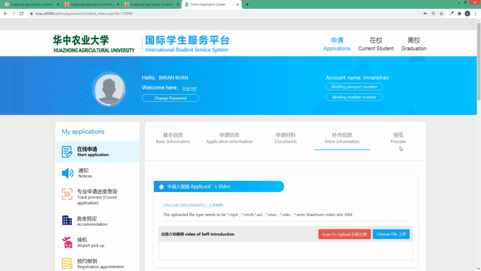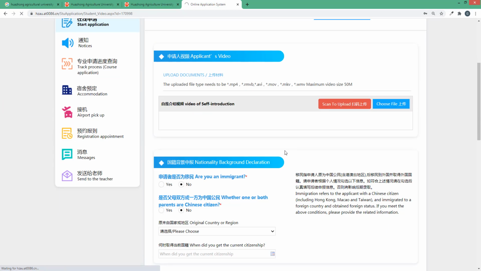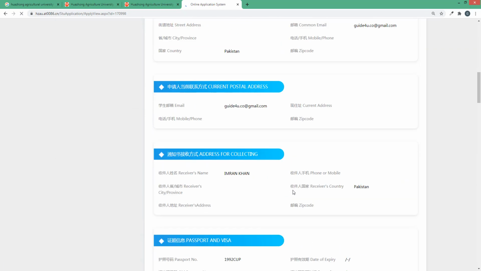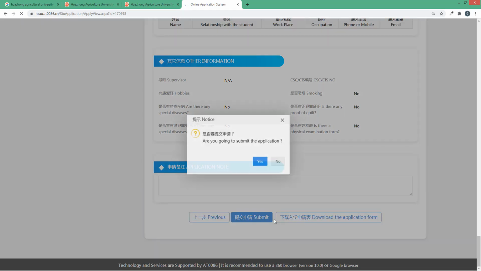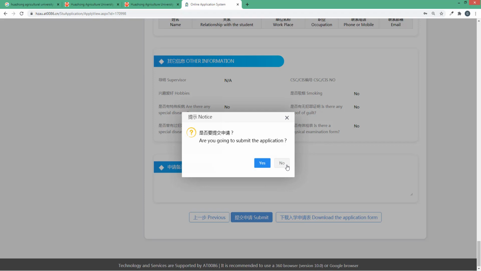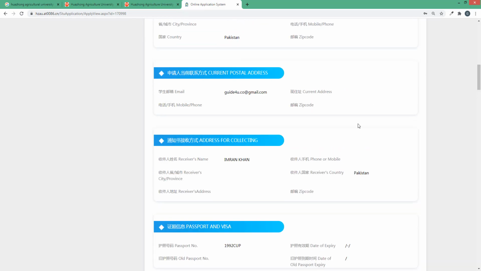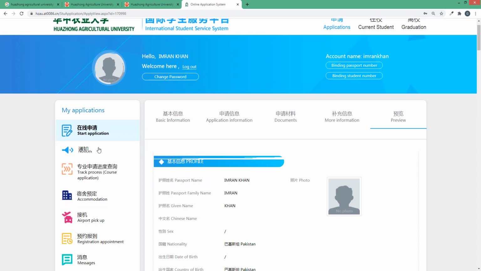After that, you can preview your application and check that everything is fine. If everything is correct, then at the end you can submit your form. Am I going to submit? No, not still, because this is just a demo for you.